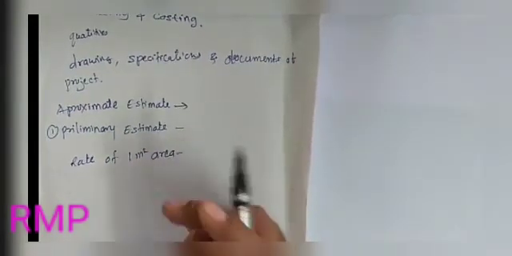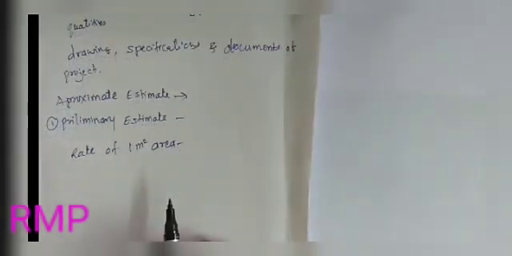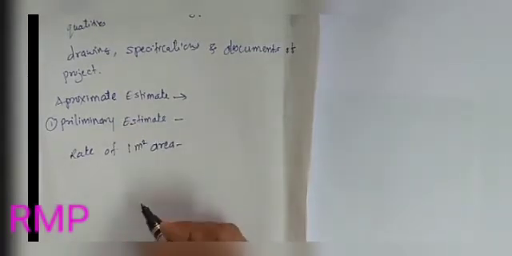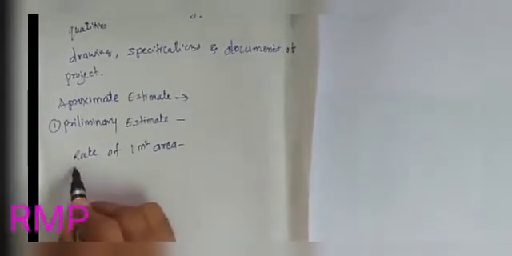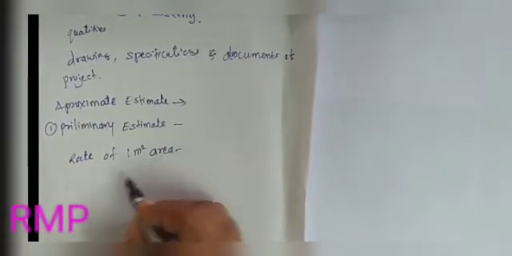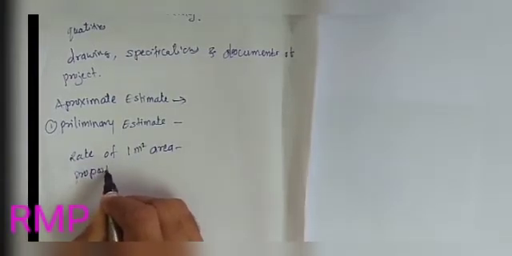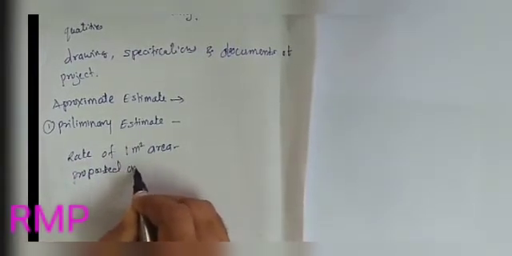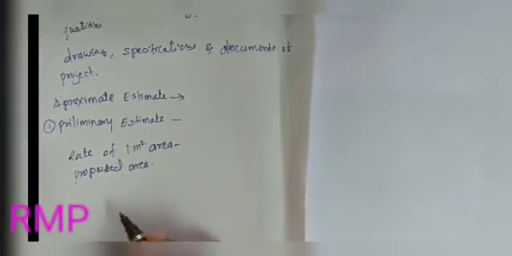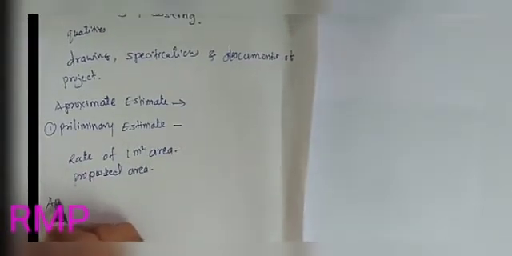He calculates the cost of the estimate for the newly proposed area. So for an approximate estimate, he has a rate of area and he knows the proposed area.